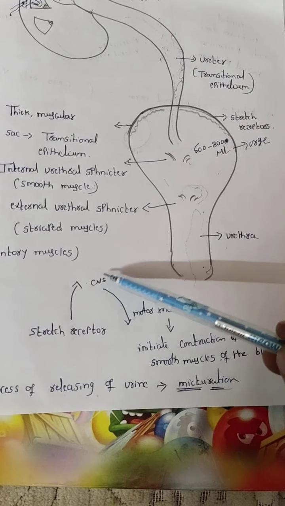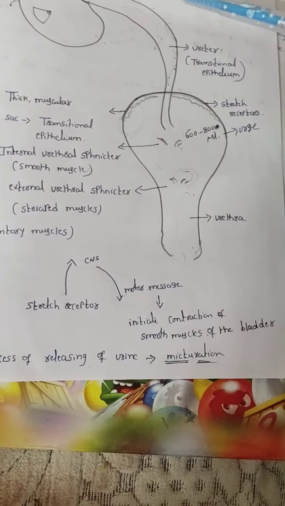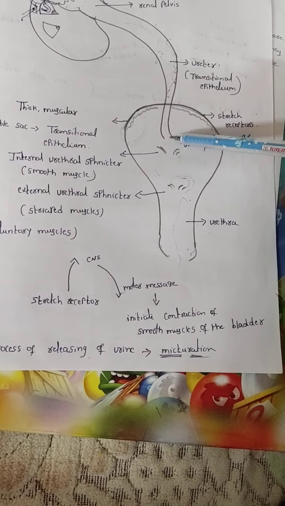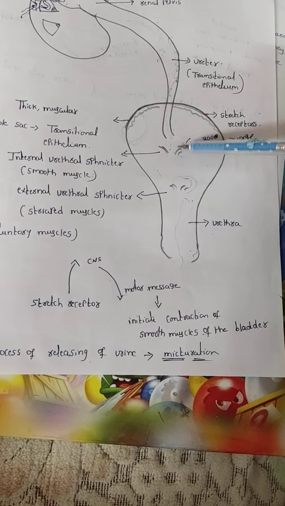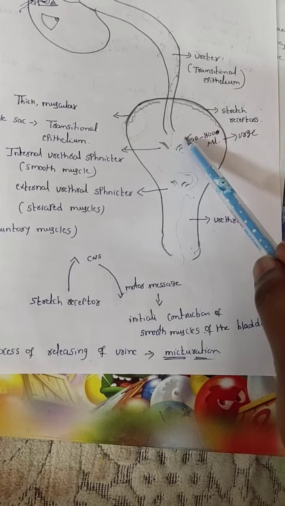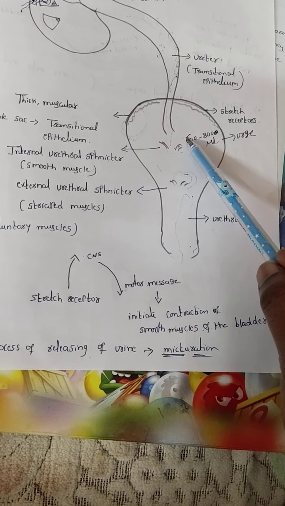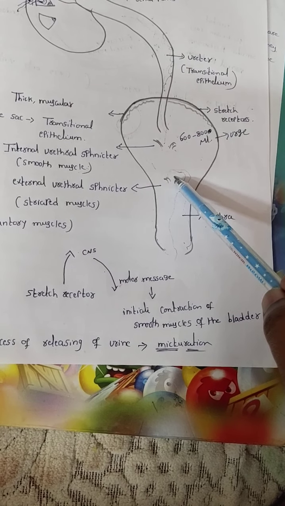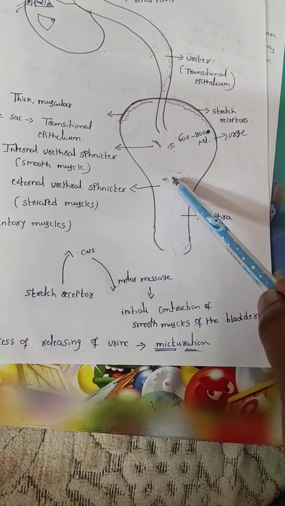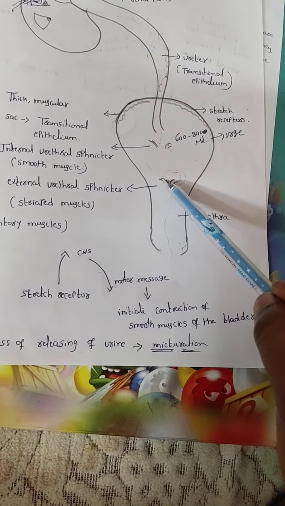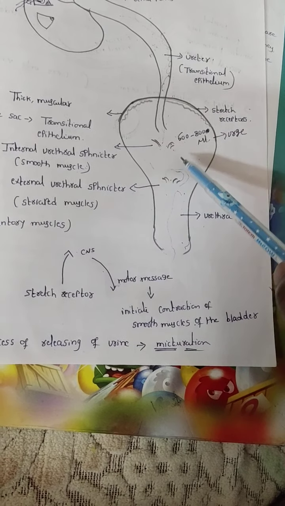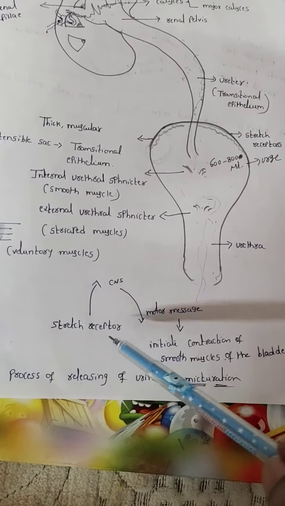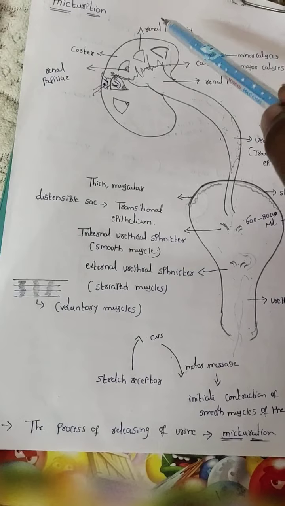From the central nervous system, through motor nerves, signals are sent to the smooth muscles, that is the internal urethral sphincter. When the internal urethral sphincter contracts, with certain pressure the urine comes to the external urethral sphincter. This external urethral sphincter opens and the urine comes outside. Now the process of releasing this urine is called micturition.